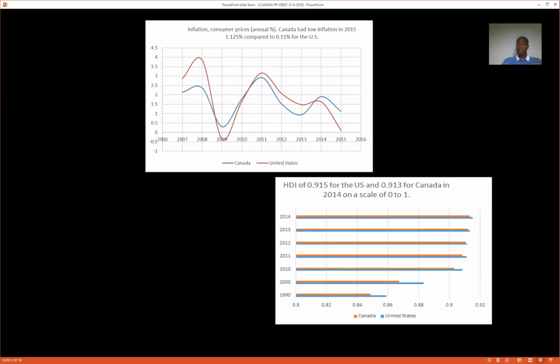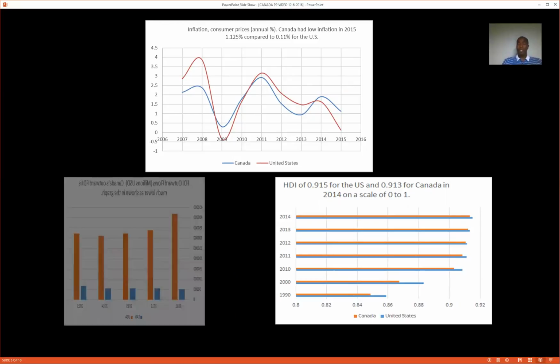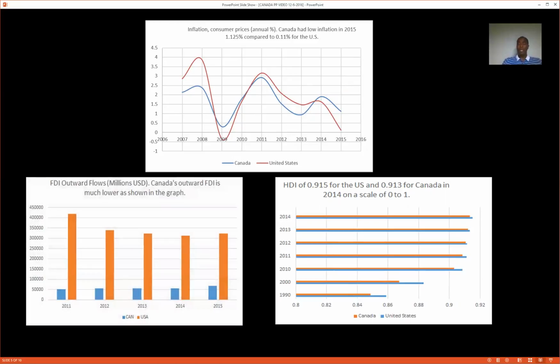Human development indicators. Both nations invest heavily in their human development. On a scale of 0 to 1, Canada has an HDI index of 0.913, and the United States, a little higher, has an HDI index of 0.915 in 2014.